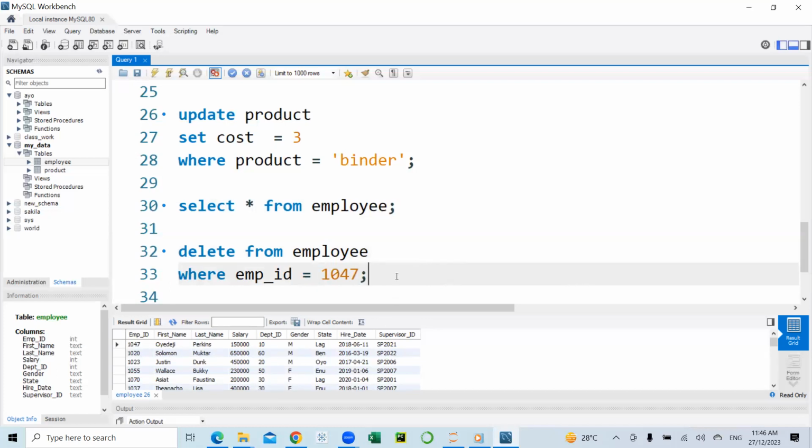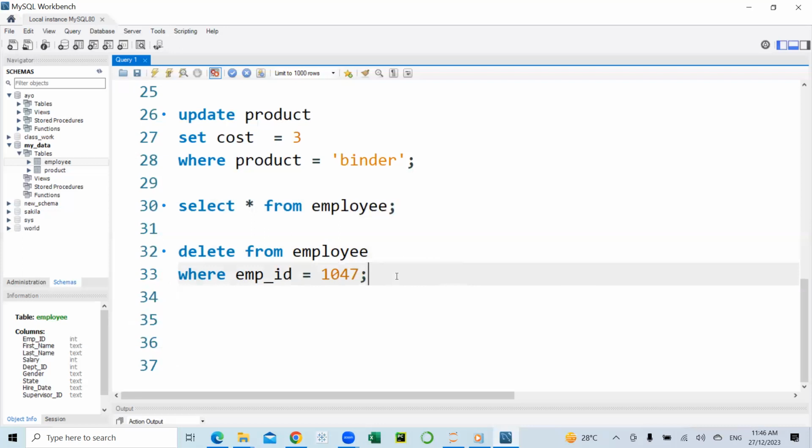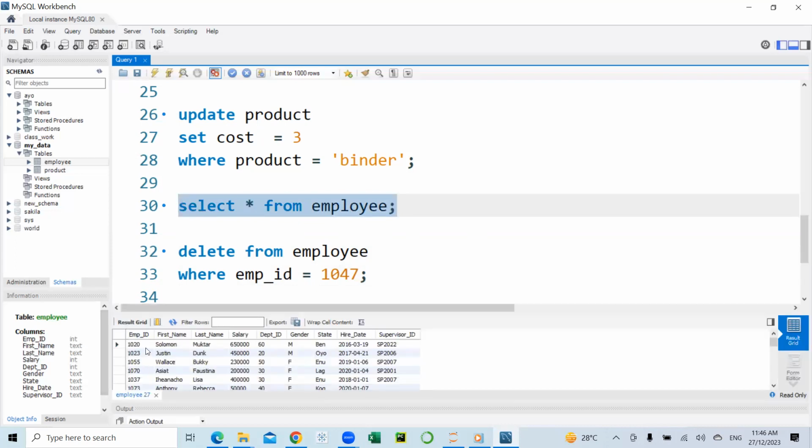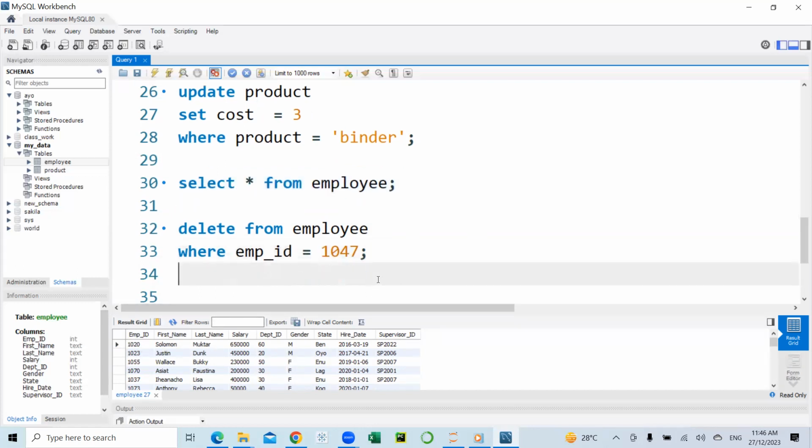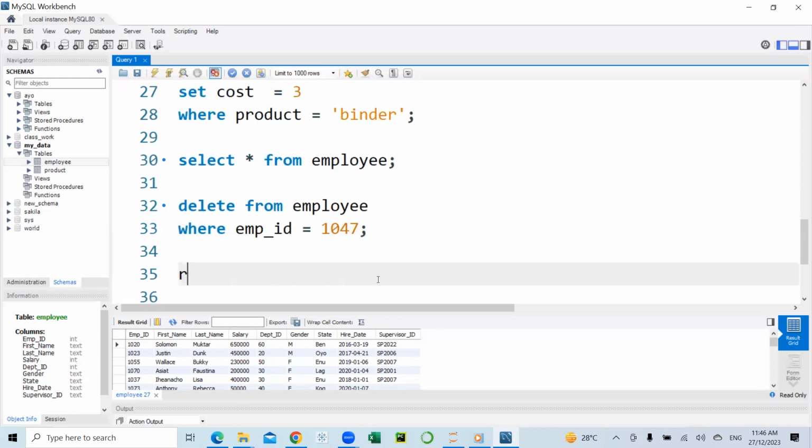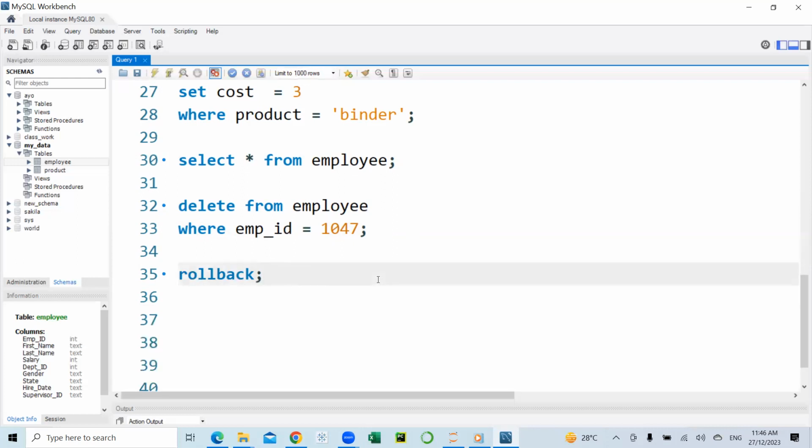So I'm going to execute this. Let's go back and select the employee table. And we notice that the first name that was here with the ID 1047 has been deleted. So let me see if I can roll back that statement to undo what I just did.